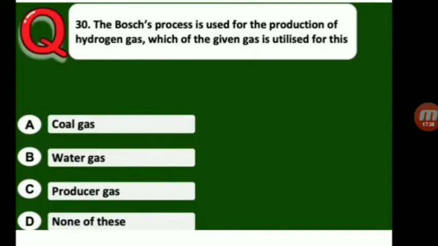Next question. The Bosch process is used for the production of hydrogen gas. Which of the given gases is utilized for this? So in the Bosch process, we prepare the hydrogen gas.